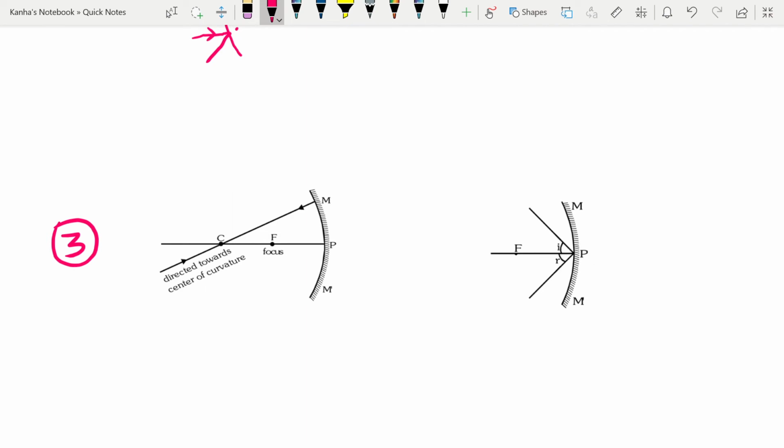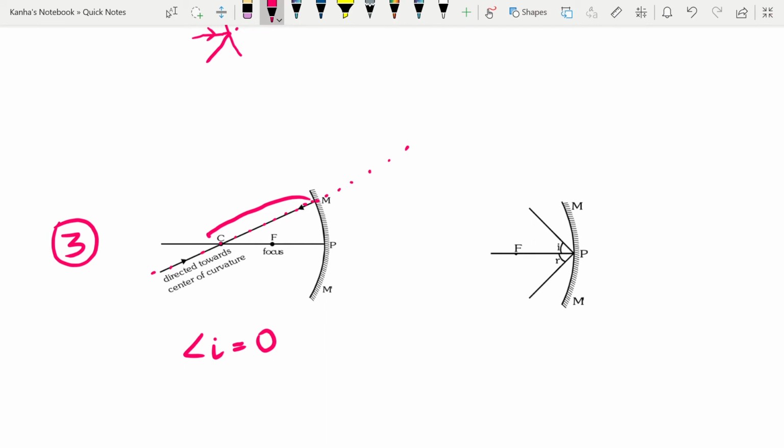A ray which is passing through or directed towards the center of curvature, after reflection from the mirror, retraces its path. So if it's passing through the center, then after reflection it will go back. Why is this so? Because here note that angle I is equal to 0. If I take my line MC, what you observe is that this is nothing but the normal to the mirror at that point, because it's passing through the center.